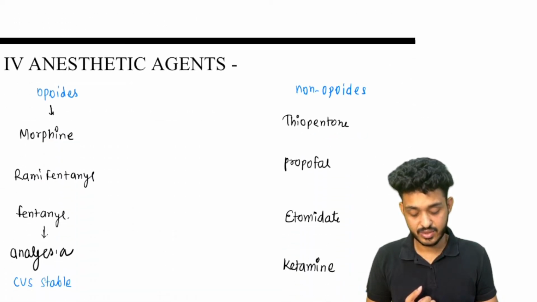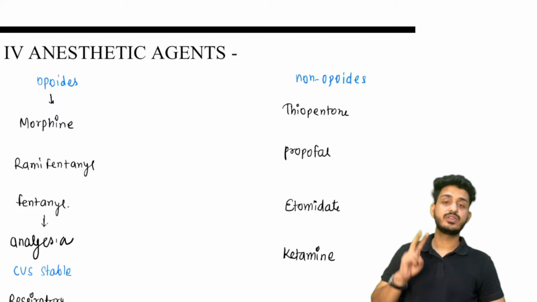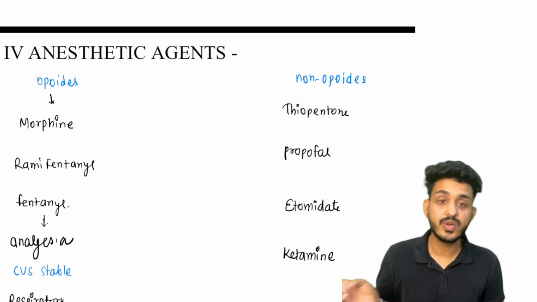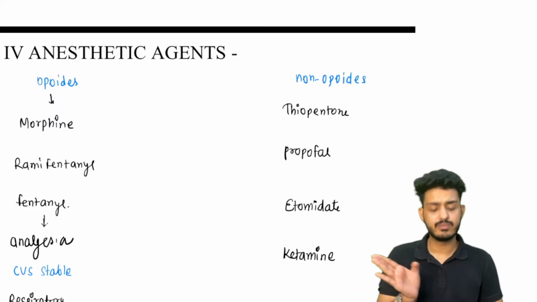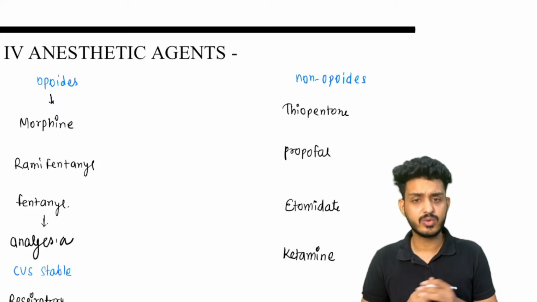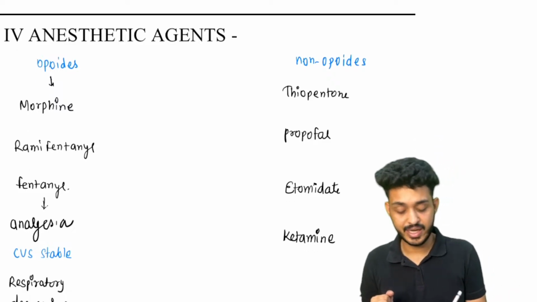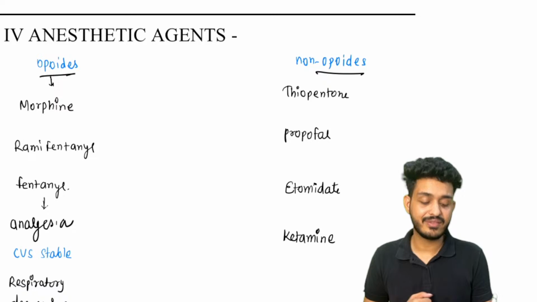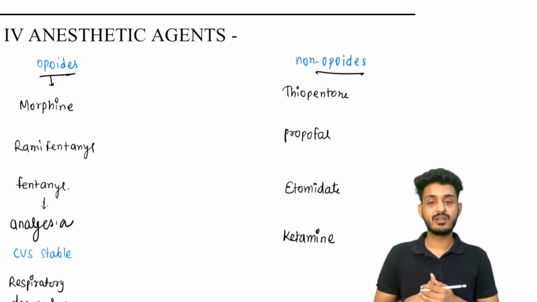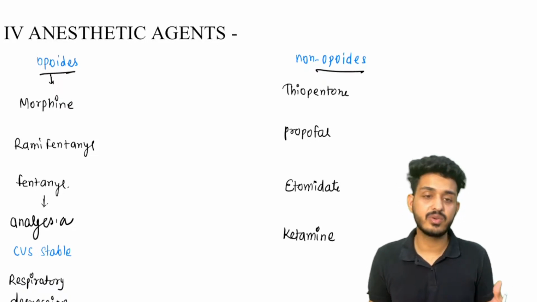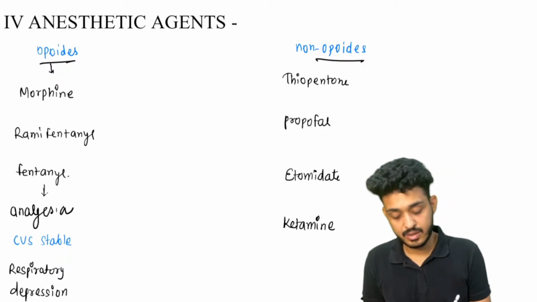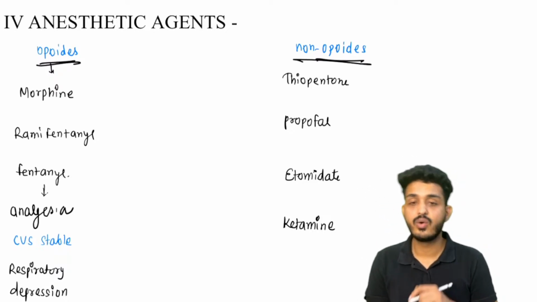So next thing is your IV anesthetic agents. We have seen two classes here. We have opioids and non-opioids. Three slides about them and all the questions we will be doing, right? Important parts are these parts. They will have approximately 15 questions, right? So opioids will be there, non-opioids will be there.